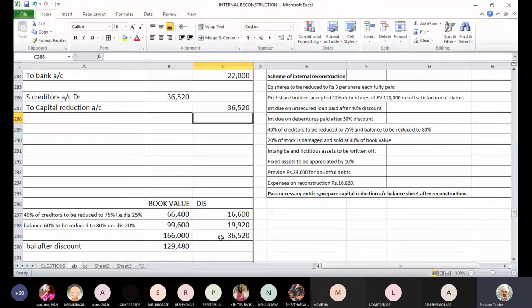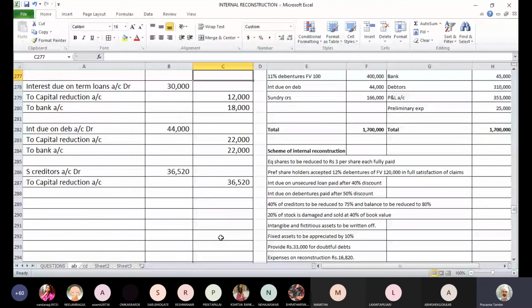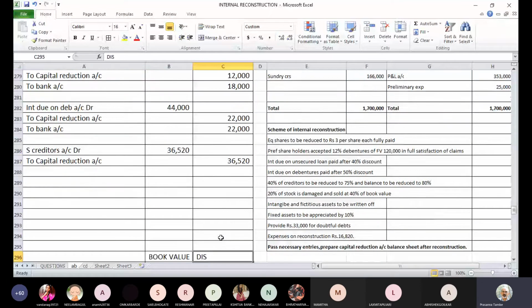It says 20% of the stock is damaged and it is sold at 40% of book value. So we have to find out what is the corresponding adjustment for this and what is the corresponding accounting for this. Our total stock as per the balance sheet is 2,10,000.